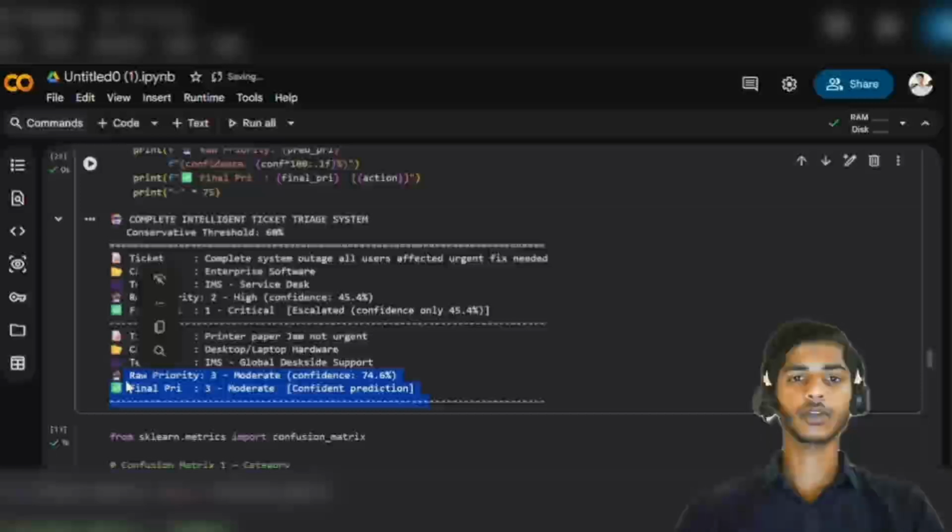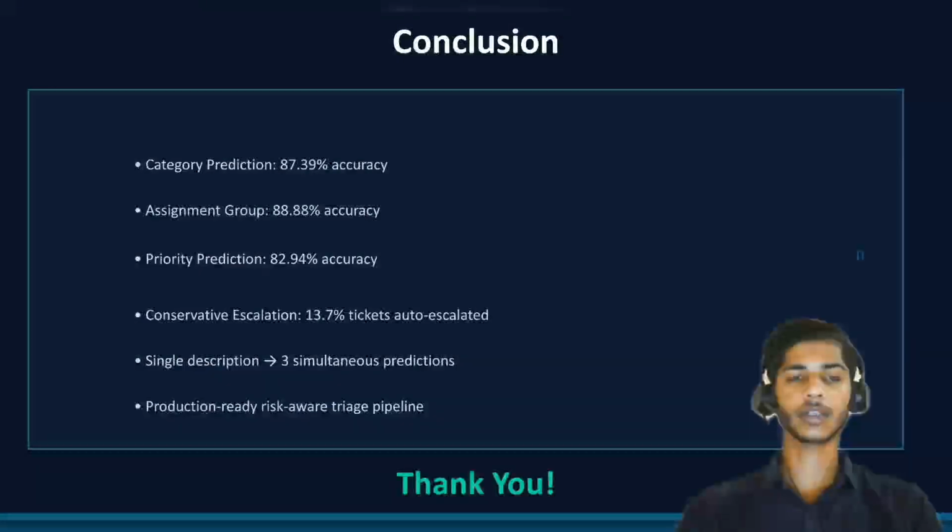So the conclusion which we have achieved here, let me just give you a brief of the whole model. We extended our initial ticket classification system with priority prediction, where we have achieved 82.9% accuracy using a calibrated linear support vector classifier with class balancing, right?